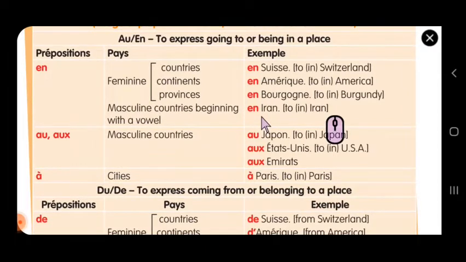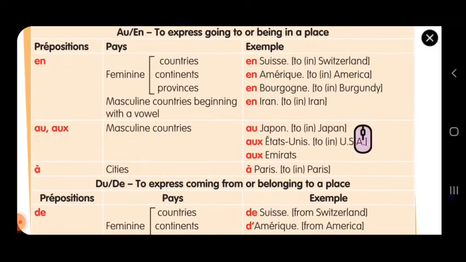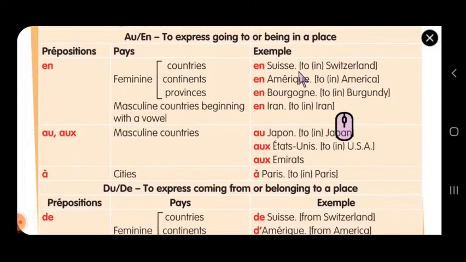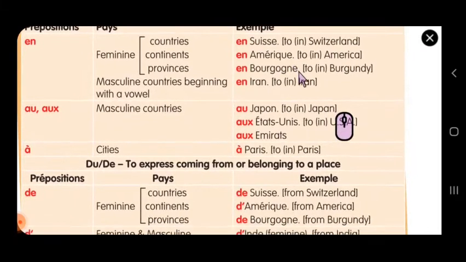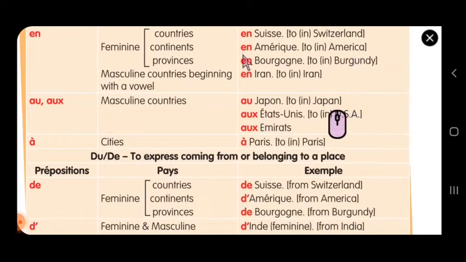For example, en Suisse, en Amérique, en Bourgogne, en Iran. These four are feminine countries. There is an indication: this country ends with E, and this country ends with E, and Iran starts with I. Mostly the countries which end with E will be feminine.